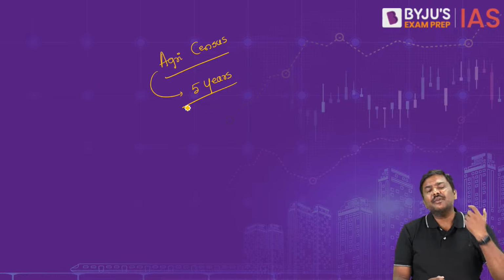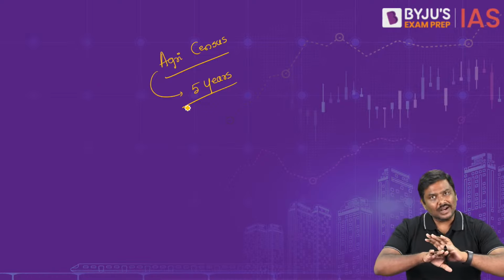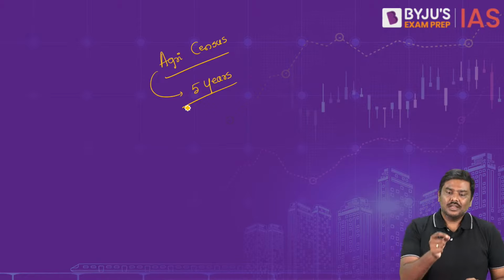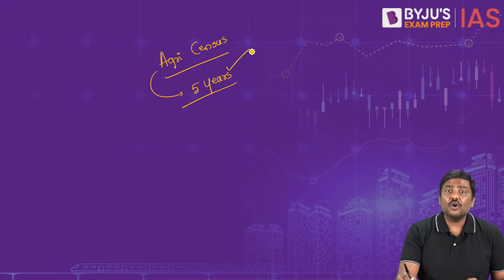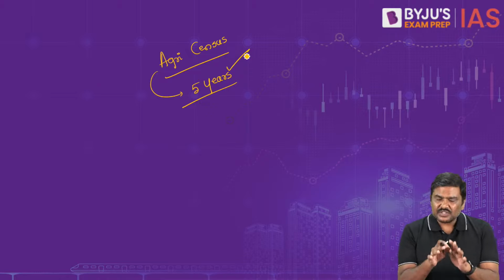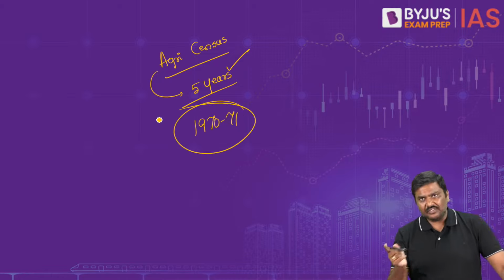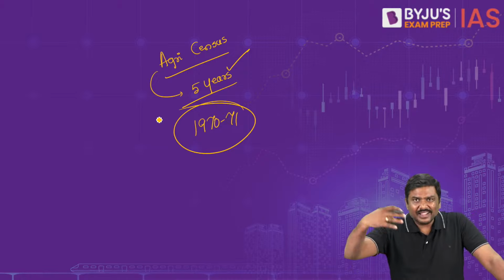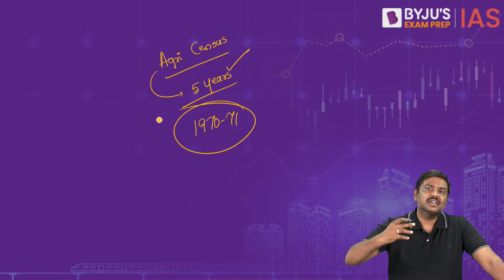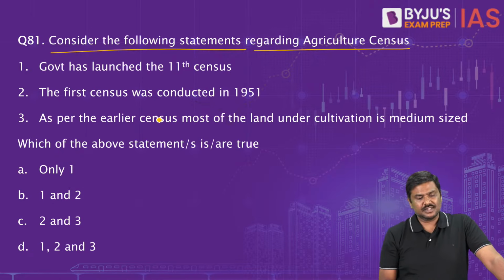For the last couple of years, because of the pandemic, the government was not able to conduct it. Last year in 2022, they launched the 11th agriculture census. The first agriculture census in India was conducted in 1970-71. After that, we have been conducting it once every 5 years. But in 2022, we launched the 11th agriculture census.